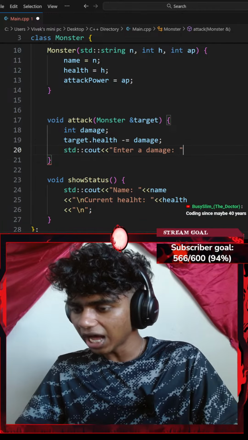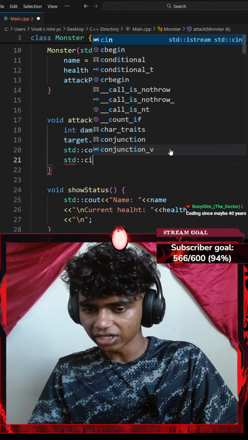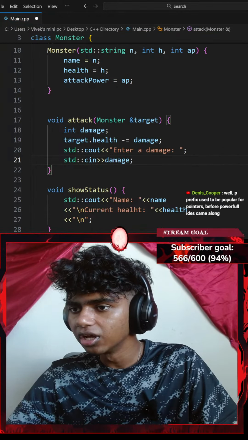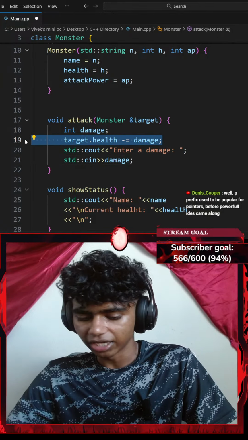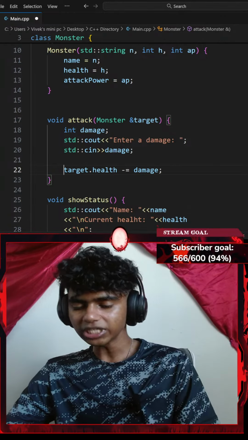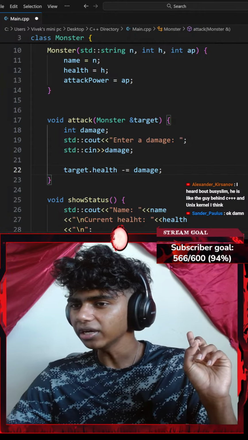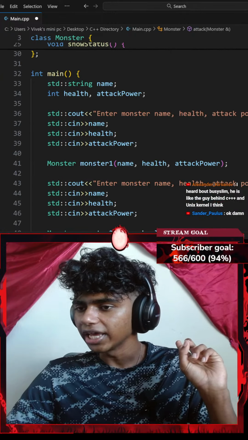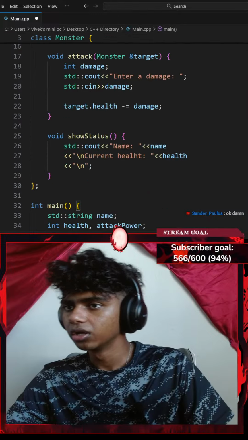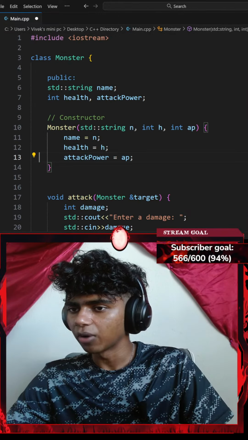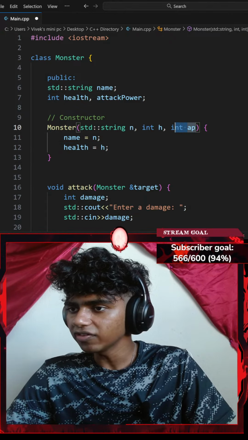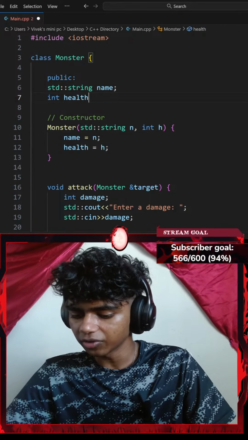Then I'm adding a standard console input with an extraction operator. I want to extract my damage variable ending with a semicolon. Okay, perfect. And then I copy this and put it under my damage, once my damage variable gets a value. If I do that, then that actually removes the use of my attack power. I honestly might not even need an attack power variable, so I'll go ahead and remove attack power, and even remove my integer of AP and this attack power from here, and this with a semicolon.